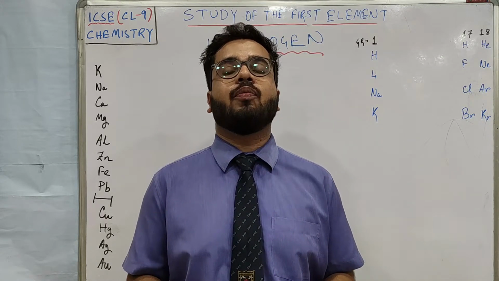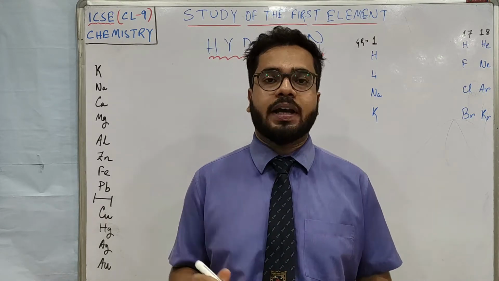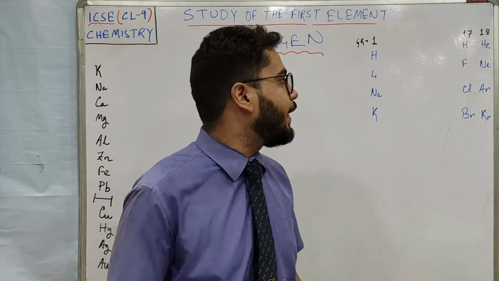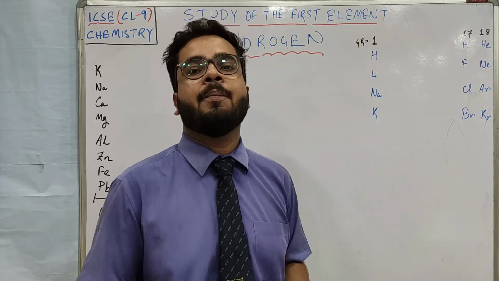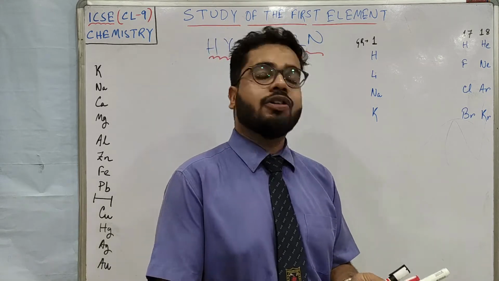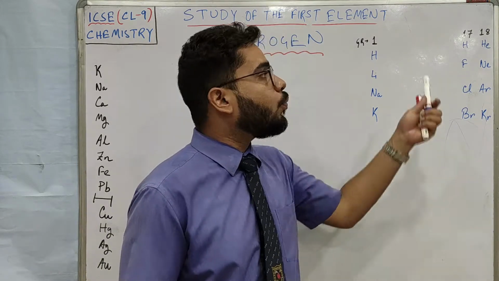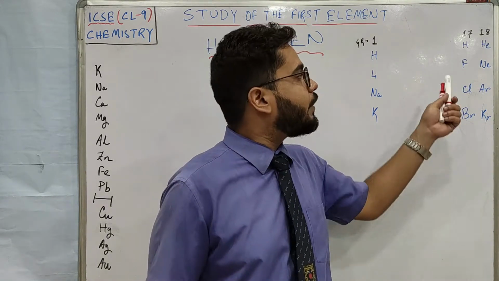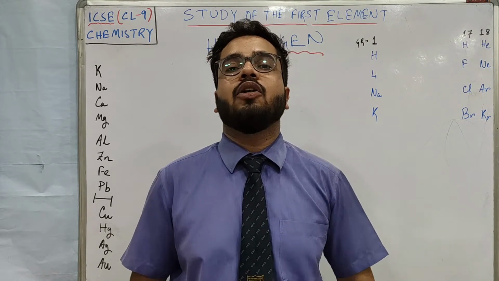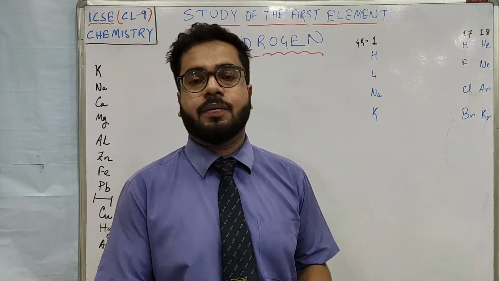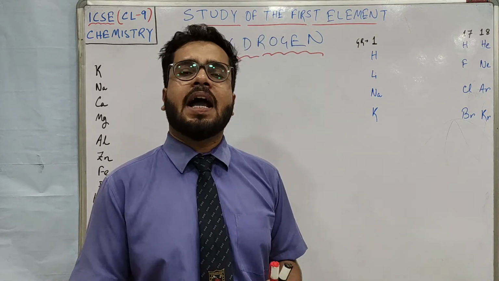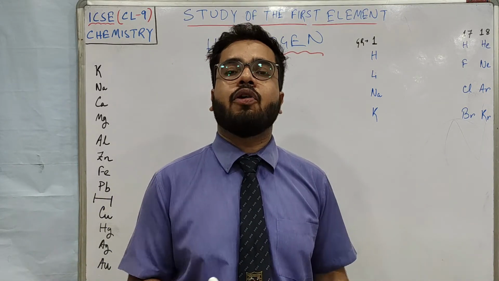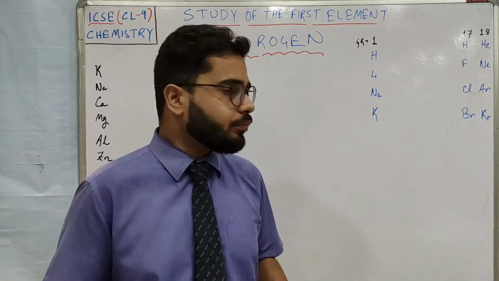The first group we call the alkali group, okay, because the first group contains alkali metals like lithium, sodium, potassium, and hydrogen is placed in group number 17 also, with fluorine, chlorine, bromine. Those are known as halogens. So now we have to understand first why hydrogen's position is so unique in the periodic table.